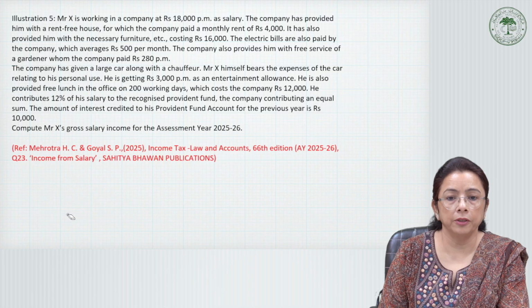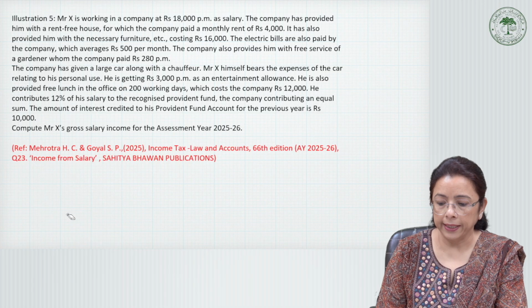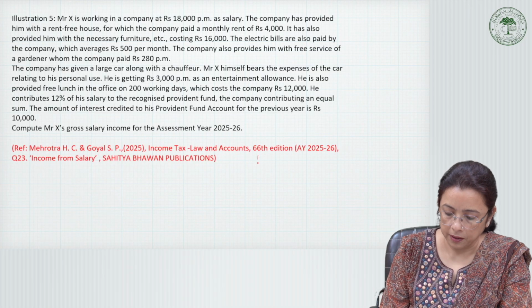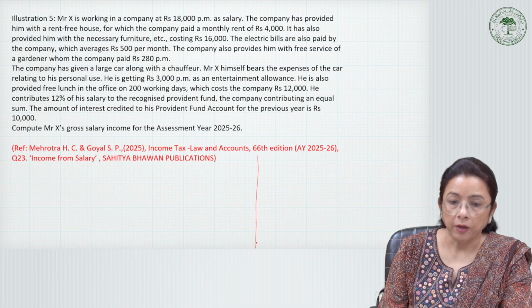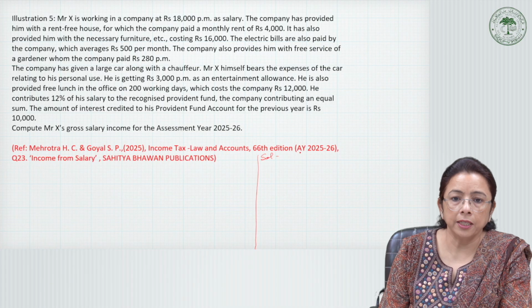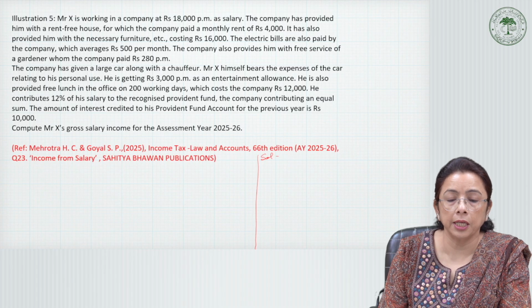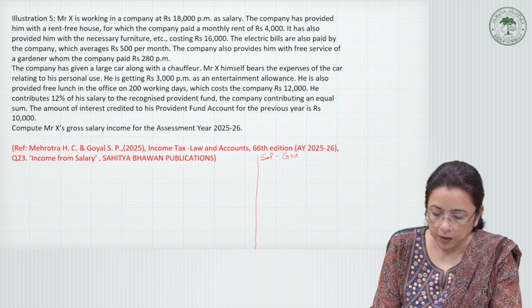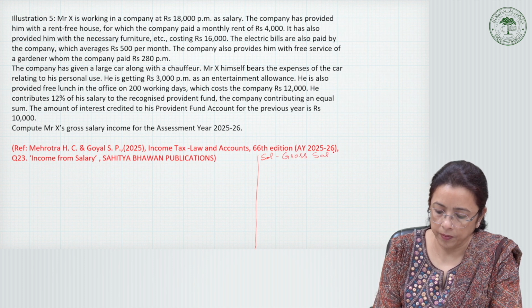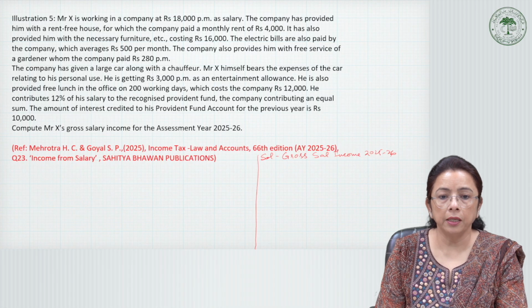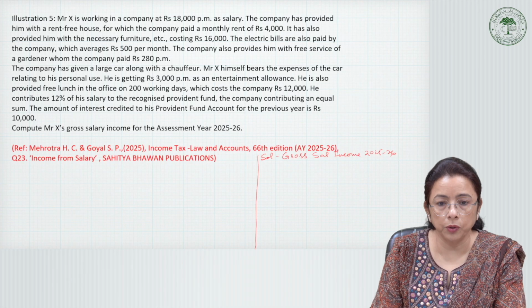Okay, let us solve this question and let us put all the entries here. So for the solution, maybe we will write computation of gross salary income, because it is asking for Mr. X's gross salary income for 2025-26. And here first we will take up salary. Let us start with working with the question.